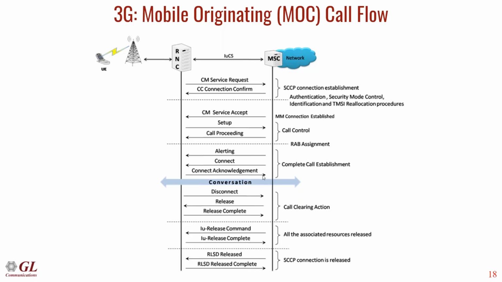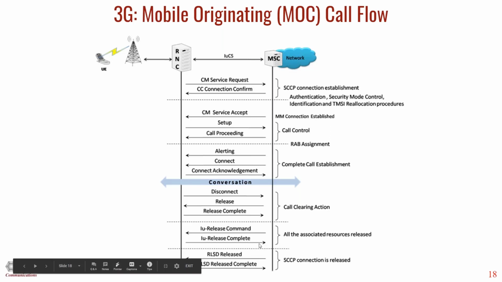For the conversation, we are supporting all the possible codecs which are required for the RTP traffic simulation. So once the call is established and the conversation is over, any one party can clear the call by sending the disconnect message. That will be forwarded again, and the resources will be released once the call is disconnected.